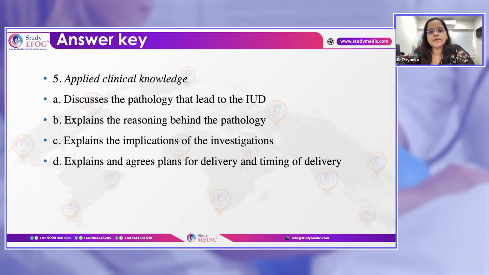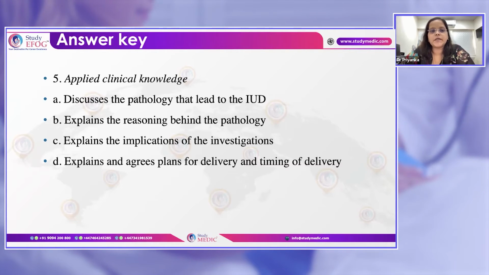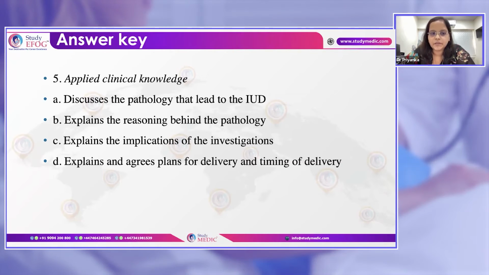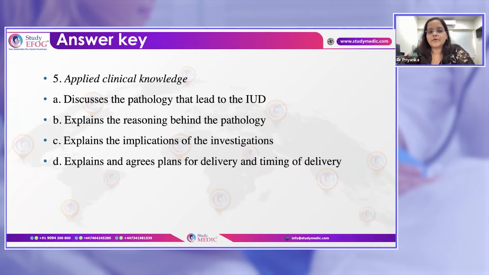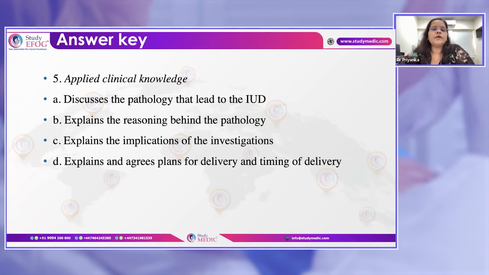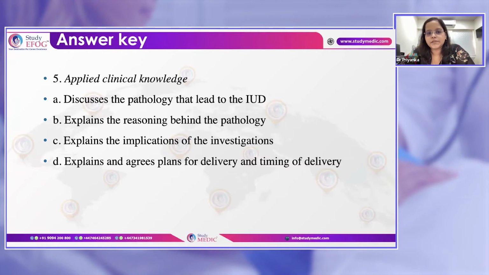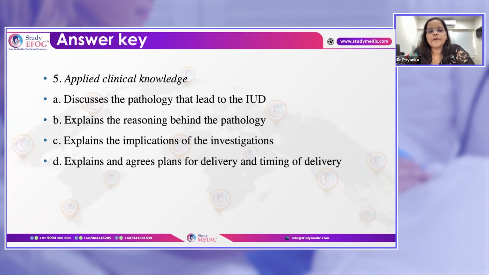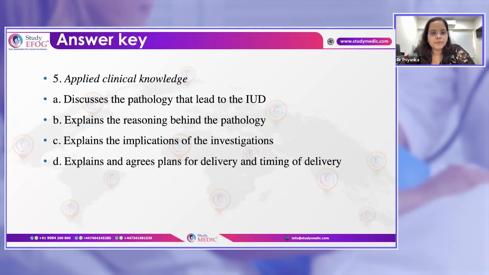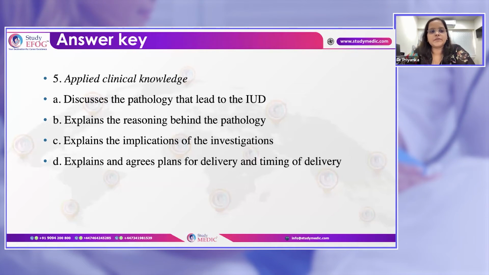In this case, if the preventive factors are well managed, like if she stopped smoking and the blood pressure is well controlled and optimized, and if treatment factors are in place, like if she started on aspirin, and she is managed in proper consultant-led care with proper follow-up, then the chance of having a growth-restricted baby again, or an intrauterine death again, is less. This can be explained to the patient.